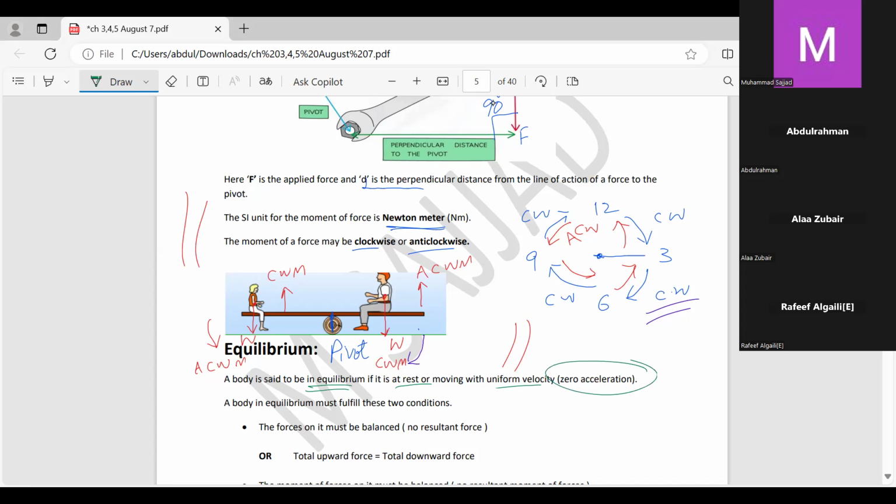So if the body is in equilibrium, two possibilities are there: either the body is at rest, or it is moving with uniform velocity, which means zero acceleration. So for a body which is at rest, we will say the body is in equilibrium.